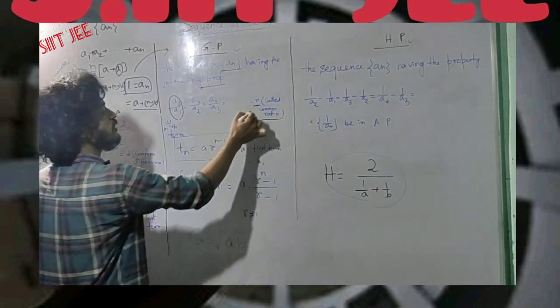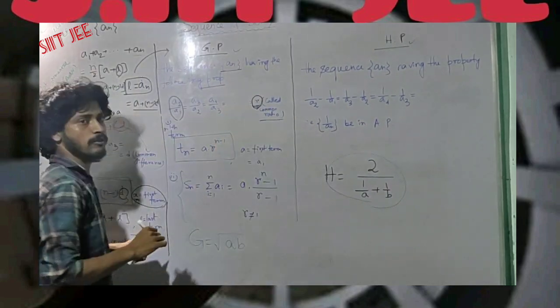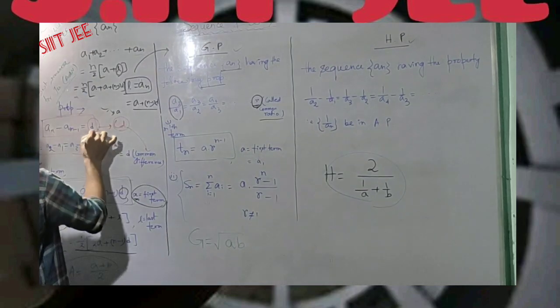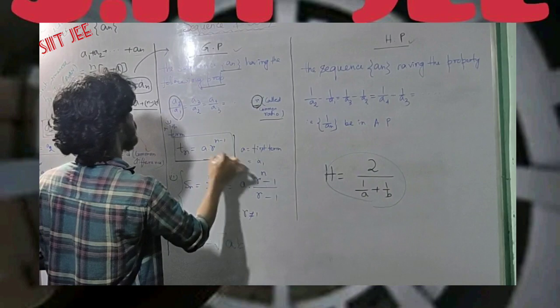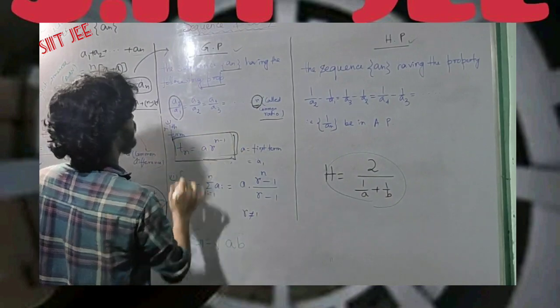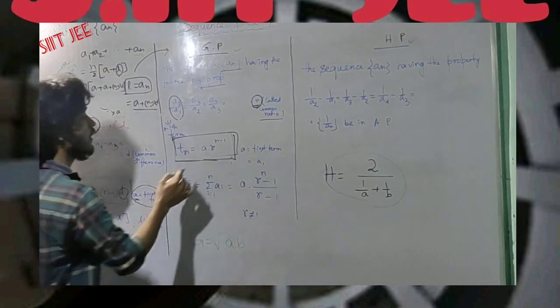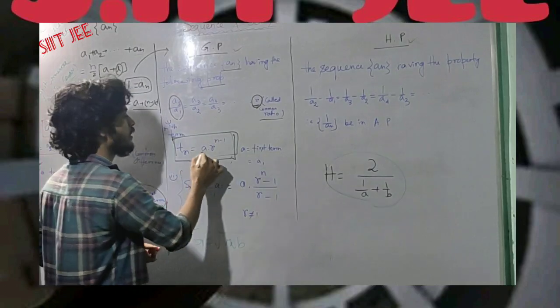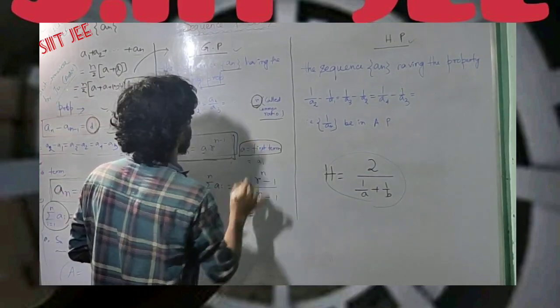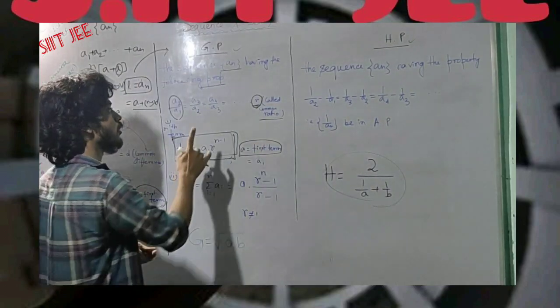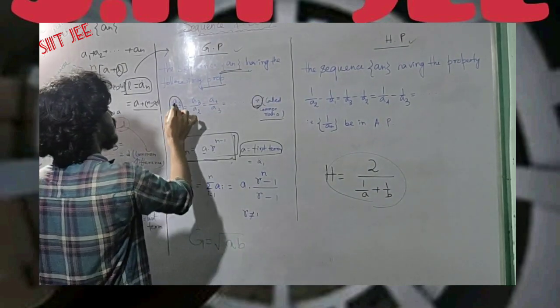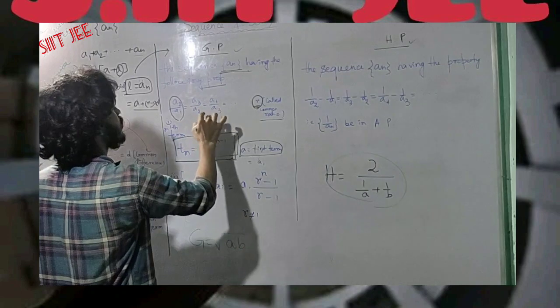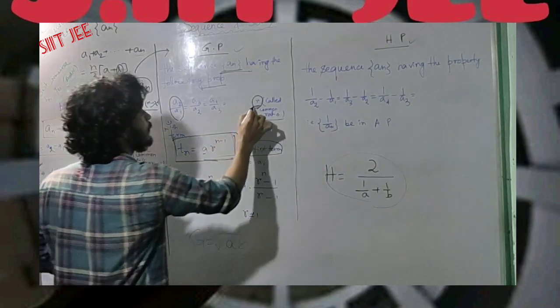Here the common ratio is denoted by r because r stands for ratio, and d stood for common difference. So here Tn is nothing but a times r to the power n minus 1. What is a? Similar to AP, a is the first term of the sequence and r is the common ratio corresponding to the sequence. r is a2 by a1, a3 by a2, a4 by a3 and so on. This value is generally denoted by r.